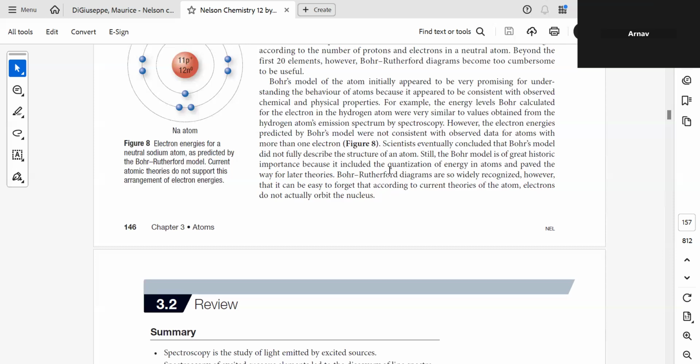Now what we need to remember is that, as per the current theories of the atom, electrons do not actually orbit the nucleus.